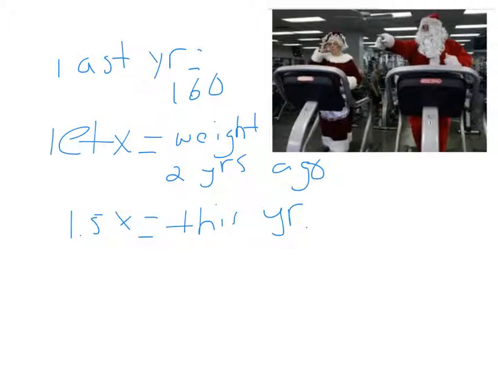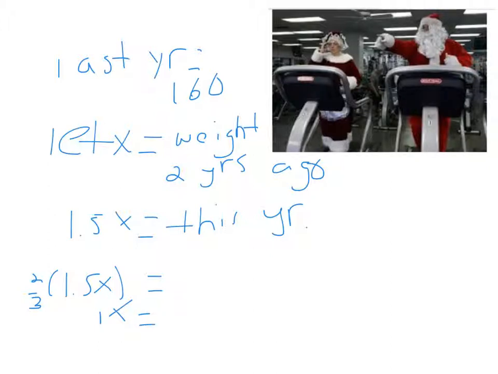Okay, so from there, we can try to find last year's weight, which they told us was 160 pounds. But what they also told us is that last year's weight is 2/3 of this year's weight. So if I said, okay, I've got this year's weight, and I multiply that by 2/3, what you're going to find, if you put 2/3 times 1.5 in your calculator, you're actually going to get 1x.